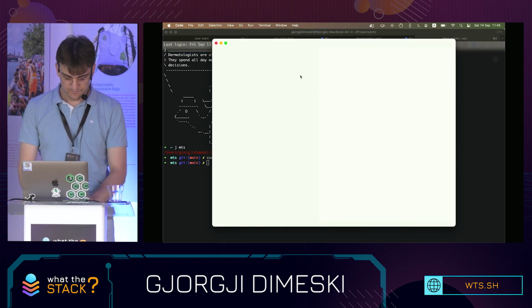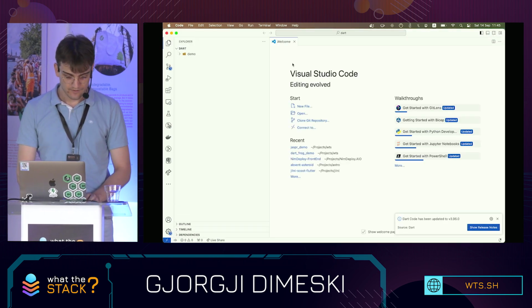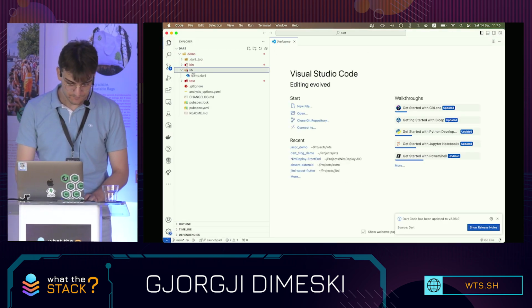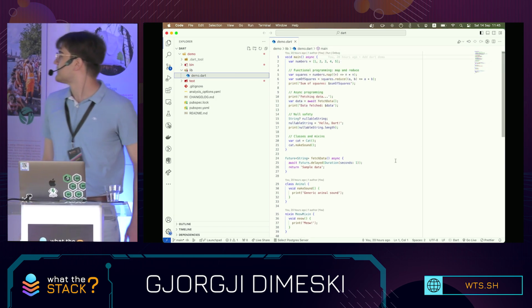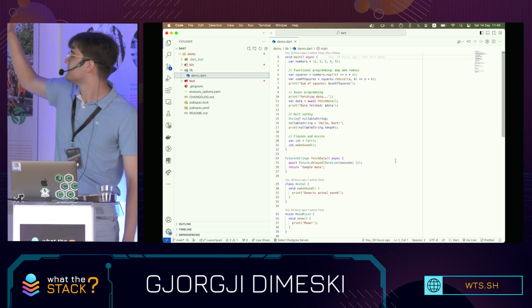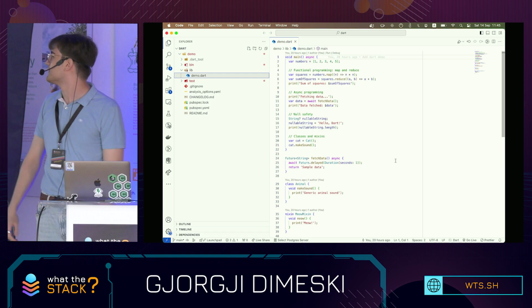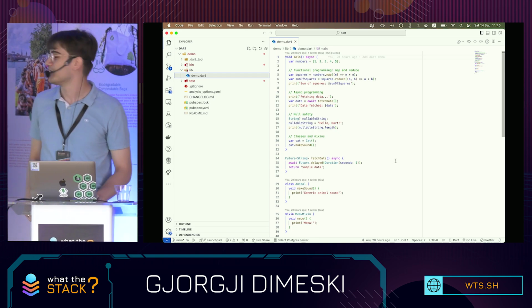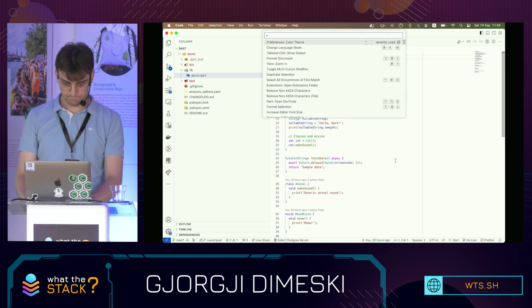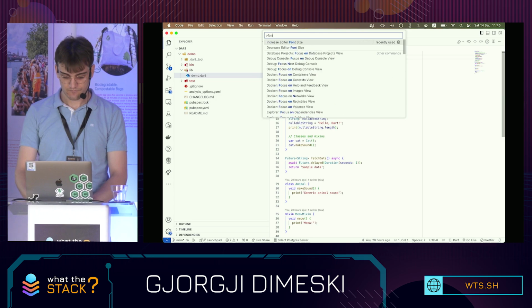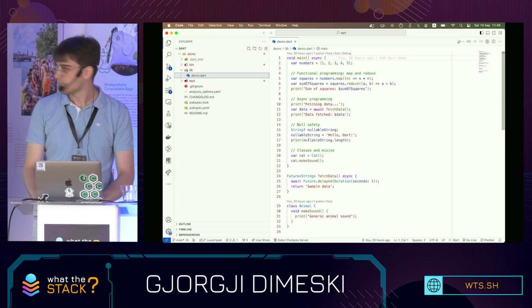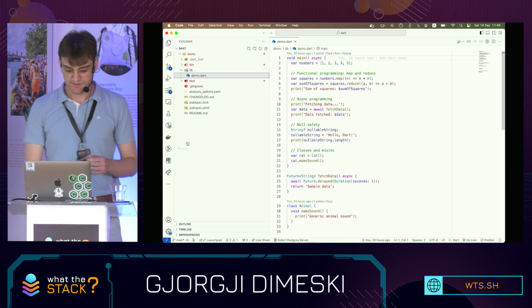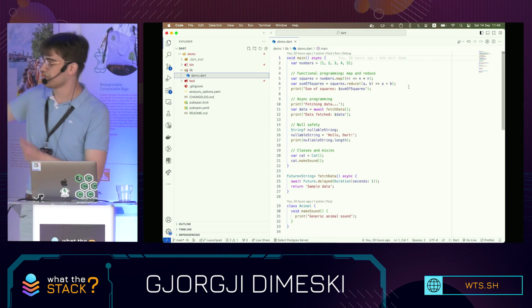I'm going to open this. I have a small demo over here that showcases some of the features of Dart. Can you guys read this? I don't usually use light themes, but I figured it's easier to read when I'm presenting. Okay, this works. So this is basically how the Dart language looks like.